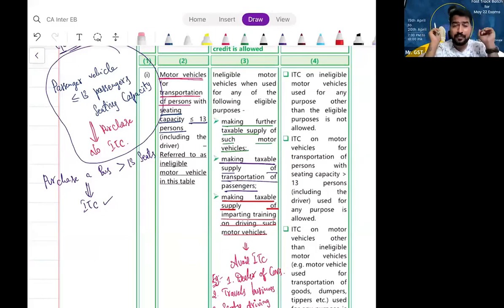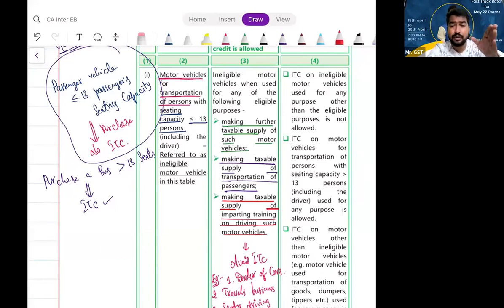That is the first point. So what is that, my dear friends? Section 17, subsection 5 says, if you are purchasing motor vehicles which are designed for transportation of persons with seating capacity less than or equal to 13, you cannot avail ITC.